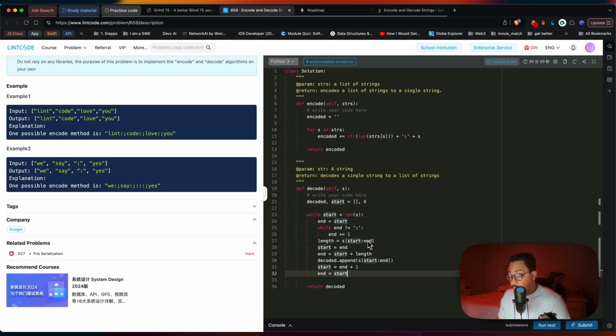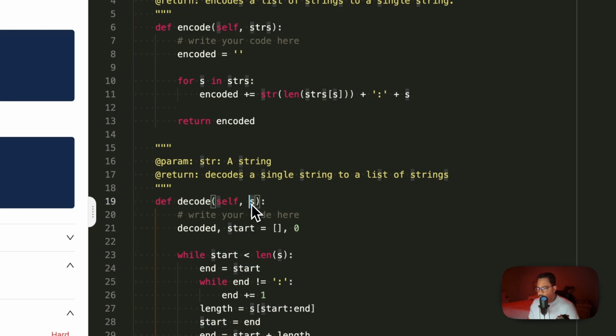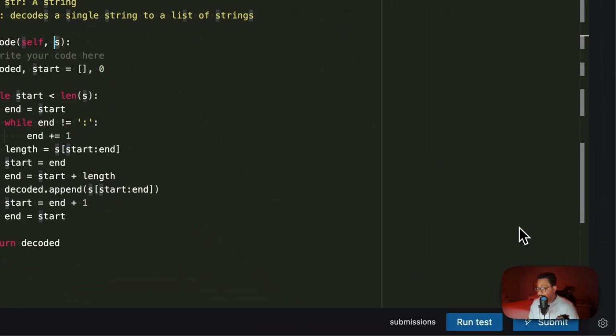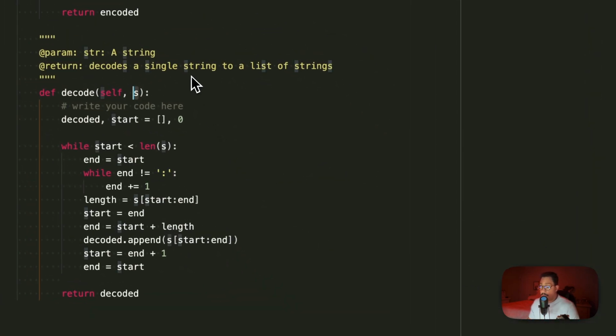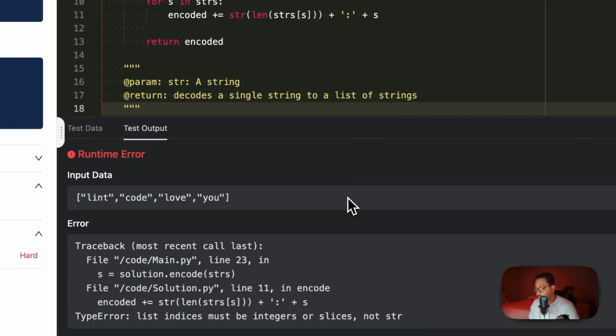And I think this should work. I think this should be our algorithm. I changed it here. I hope that's fine. I'm gonna run it. I might be being ignorant right now, and I'm fine with that. But I think that was wrong.